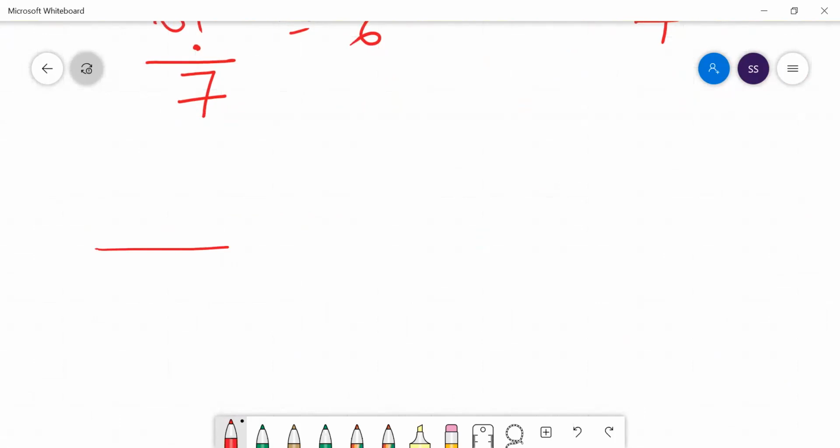Now, suppose I want to prove 10 factorial by 11, I want to find 10 factorial divided by 11. I want to see the derivation. Let's see the derivation. Let's prove this fact.